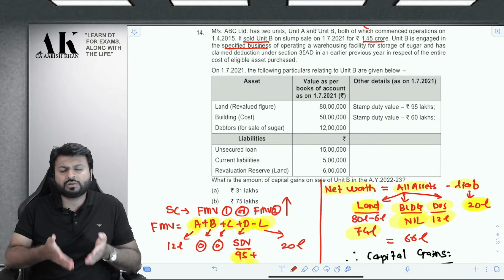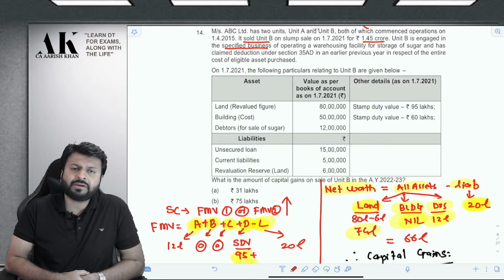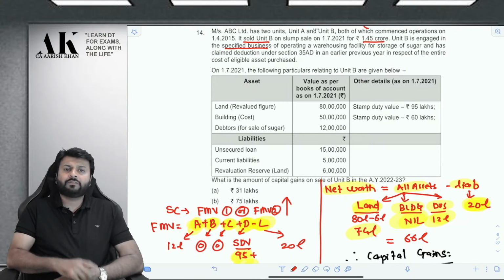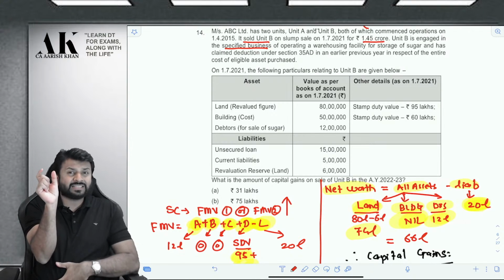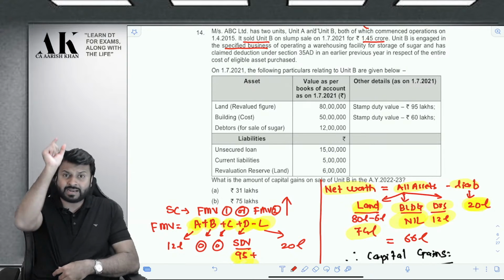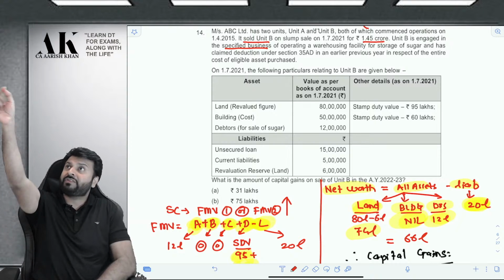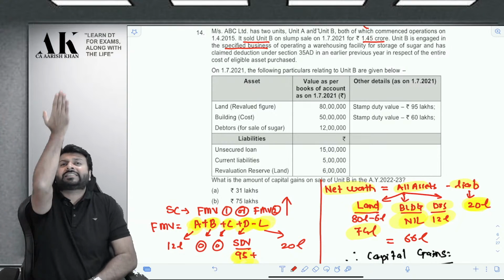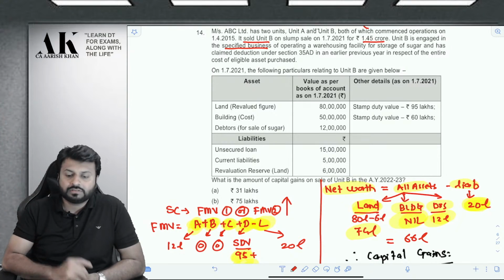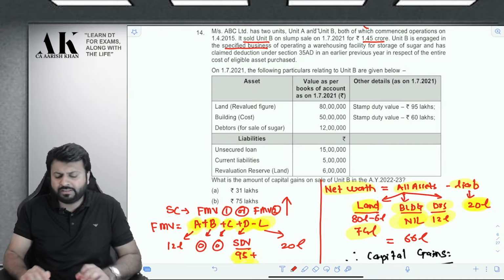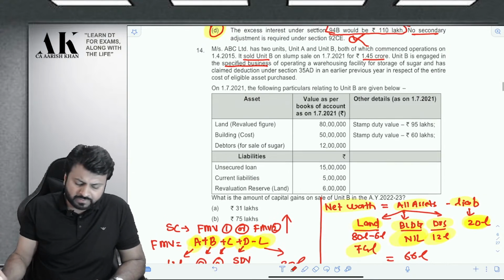It's a proper question on slump sale and the amendment made by Finance Act 2021, where you have to now identify the sale consideration in the prescribed manner as per Rule 11UAE, which says that FMV1 or FMV2, whichever is higher. So entire provision is applicable in this particular question. Let us read the question first of all.